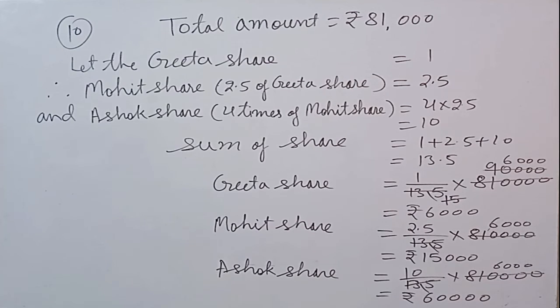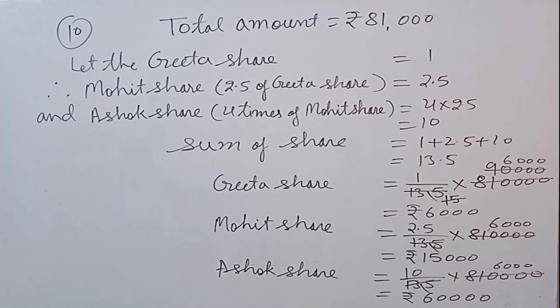So 13.5, the decimal we will remove and put it in front of the 81,000, that will give 8,10,000. Now divide 135 and 8,10,000 by 9. So 9 ones are 9 and 9 fives are 45. We can divide 135 by 9, that will give 15, and 9 nines are 81, so that is 90,000. Now again we will divide 90,000 by 15, that will give 6,000. Now 6,000 into 1, that is rupees 6,000. So Geeta share equal to rupees 6,000.